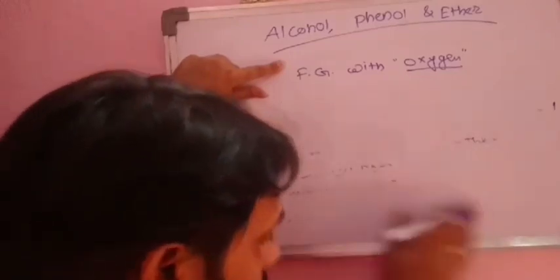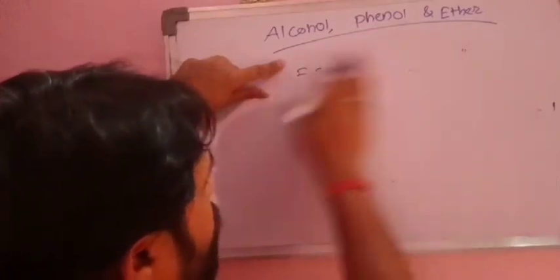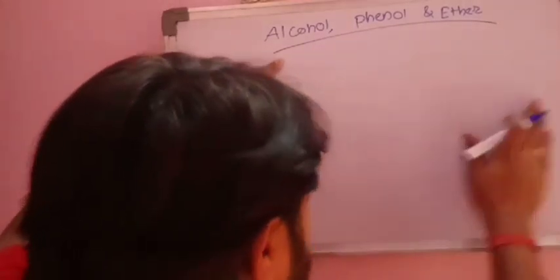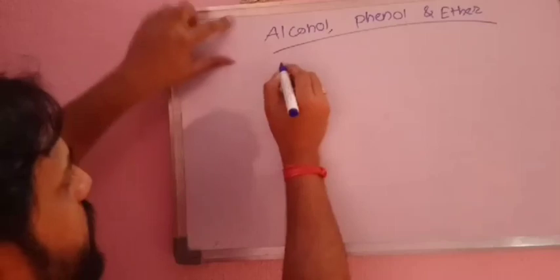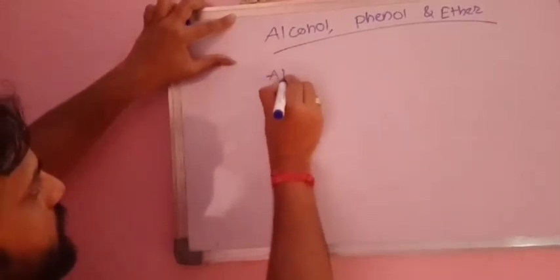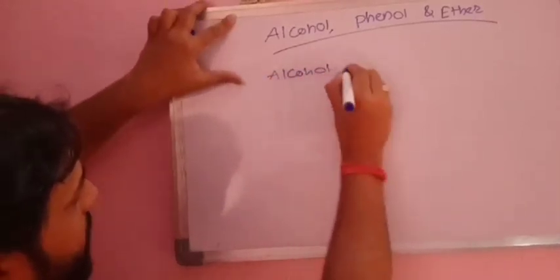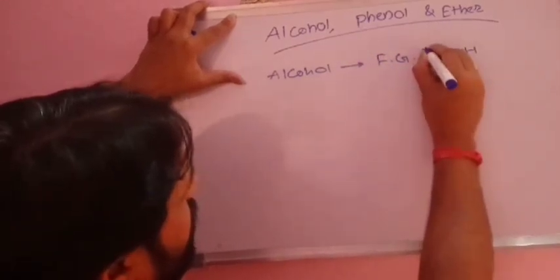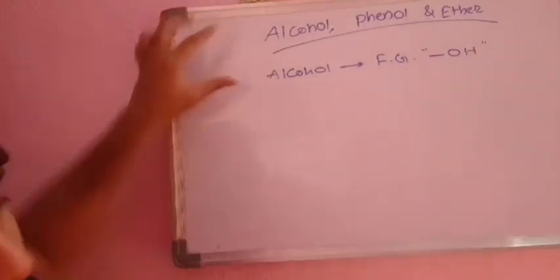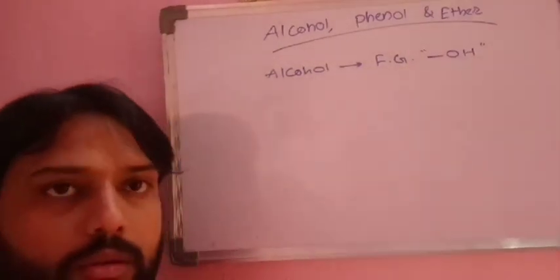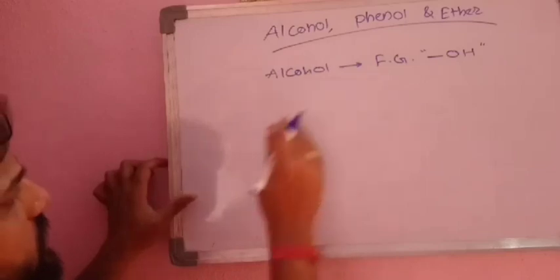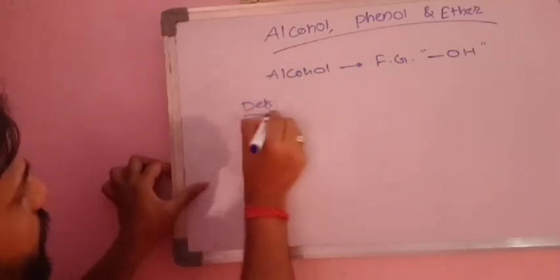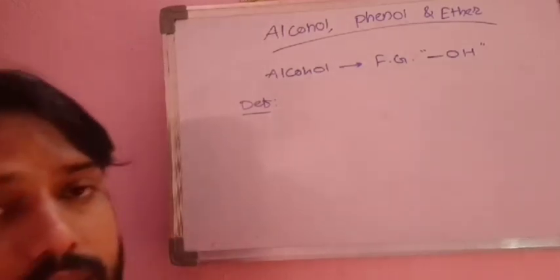So first of all we'll see alcohols. We'll study alcohol. What are alcohols? As you all know, if you remember the points we have studied in 11th, alcohols are the organic compounds containing functional group dash OH. It means OH is the functional group of these organic compounds or alcohols. So this is a general concept for alcohol, but we have to study the definition also. What is the definition of alcohol?